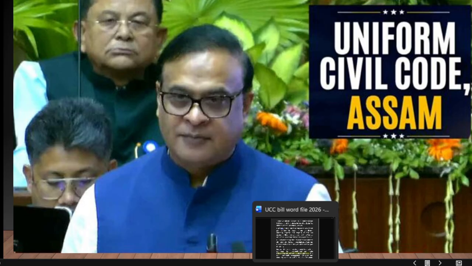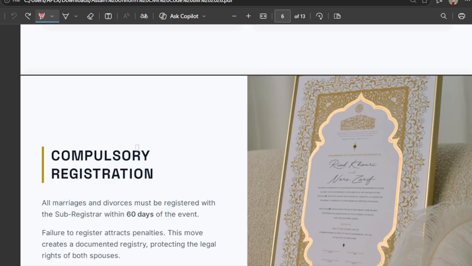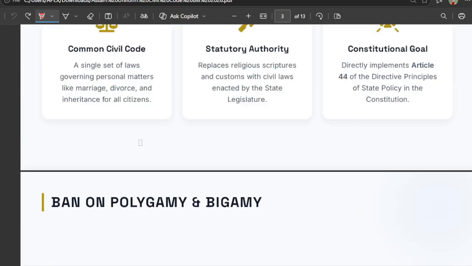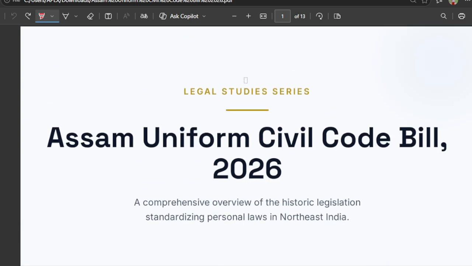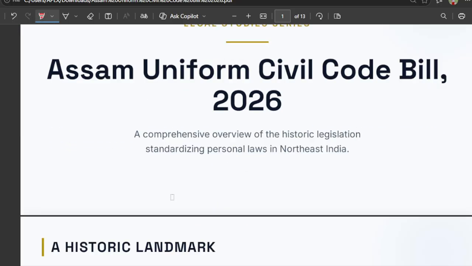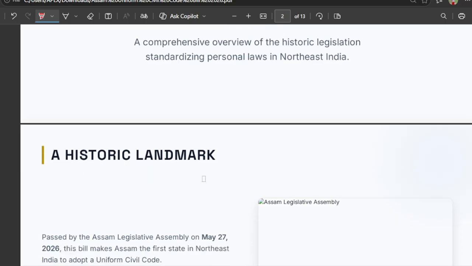We'll go to our first point. This PDF shows that the Assam Uniform Civil Code Bill 2026 is a historic landmark.